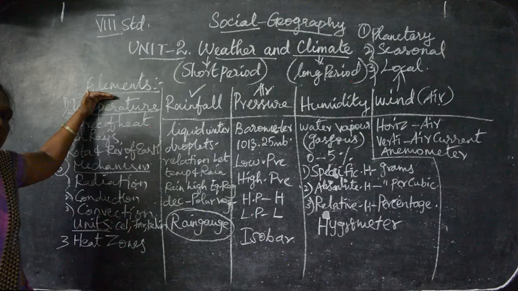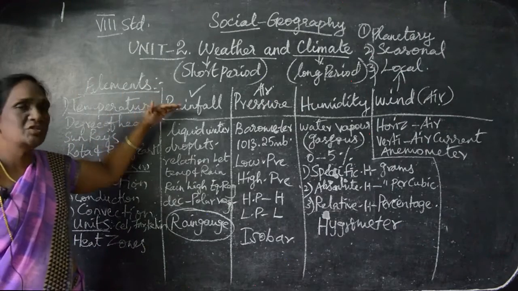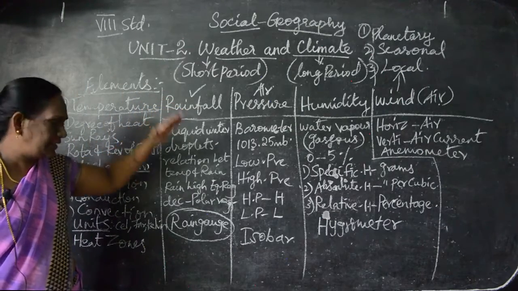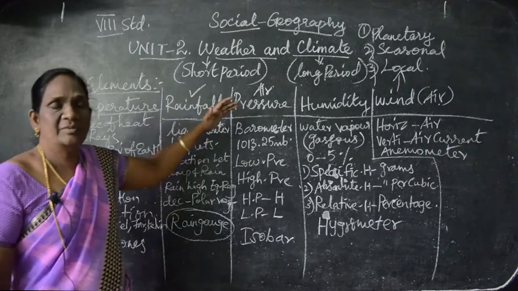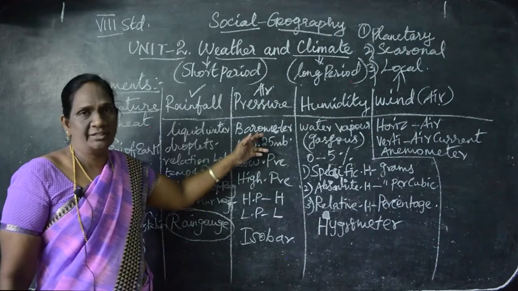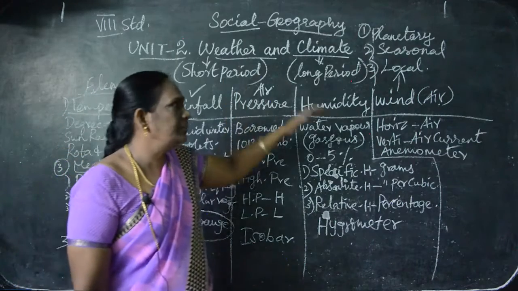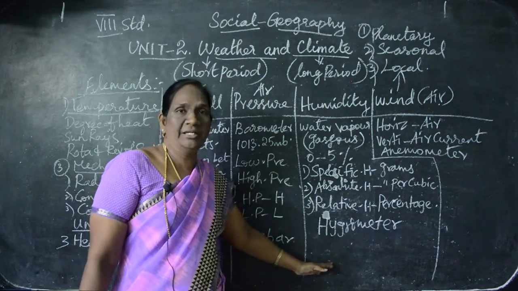Which is the instrument for temperature? Thermometer. Which is the instrument which measures rainfall? Rain gauge. Understand? Air pressure, the instrument used to measure it is the barometer. And the instrument used to measure humidity, hygrometer.